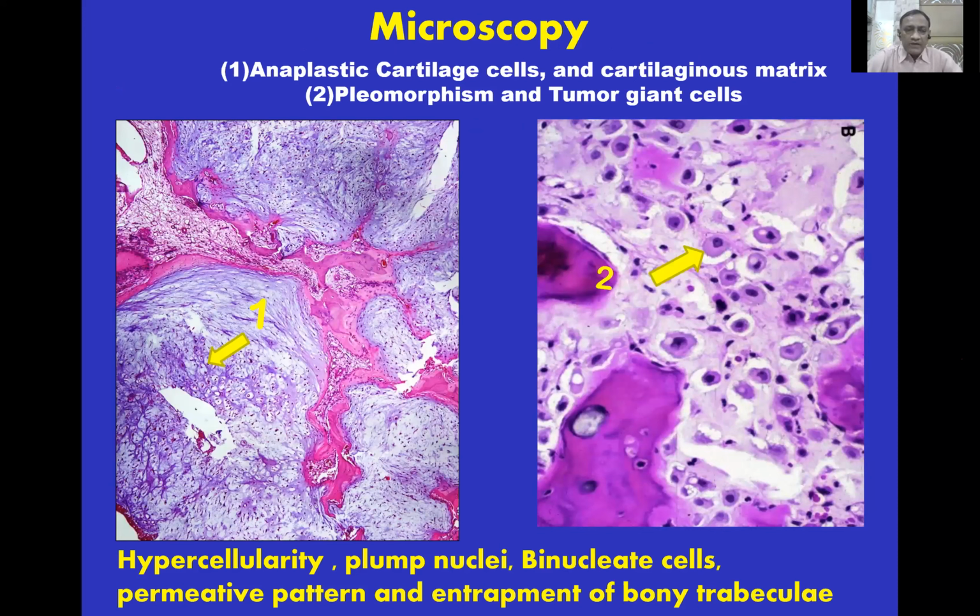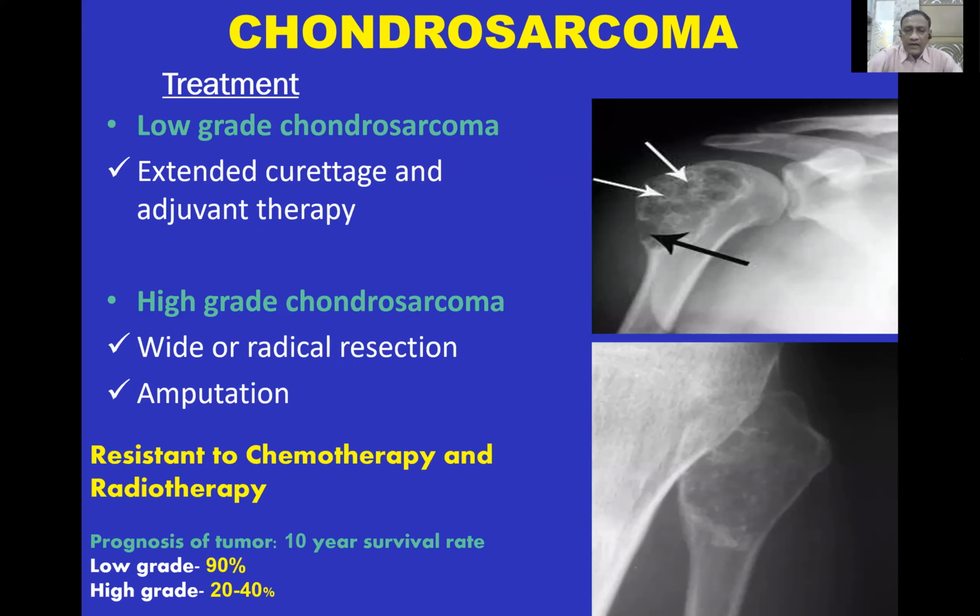Treatment, you have to decide whether it's low grade or high grade. Low grade chondrosarcoma, extended curettage and adjuvant therapy. High grade, wide and radical resection or amputation. This chondrosarcoma is resistant to chemotherapy and radiotherapy. 10-year survival rate is 90% in low grade and 20 to 40% in high grade.